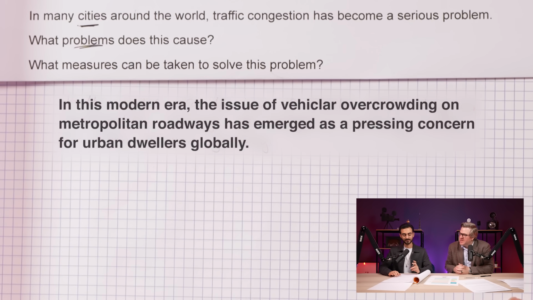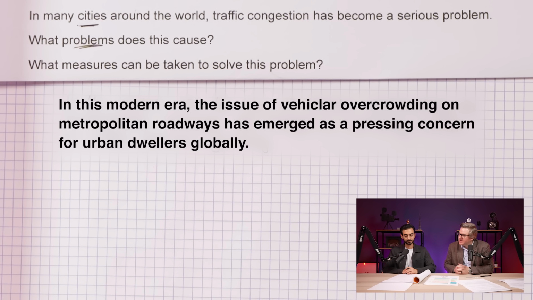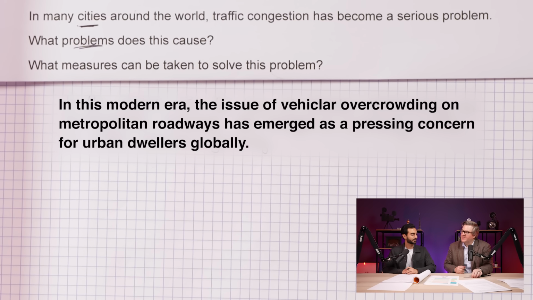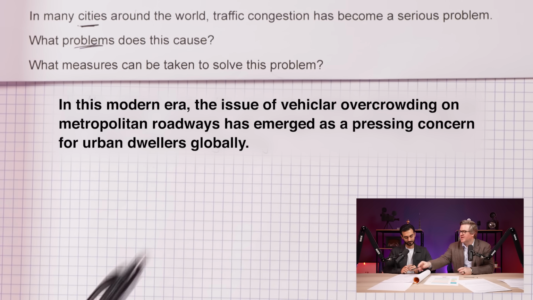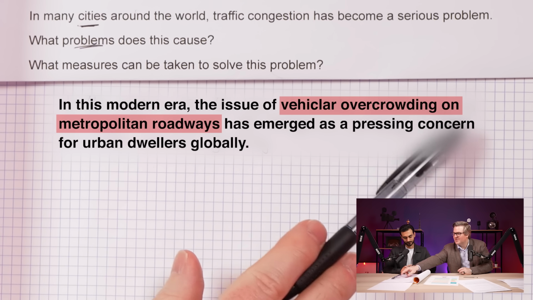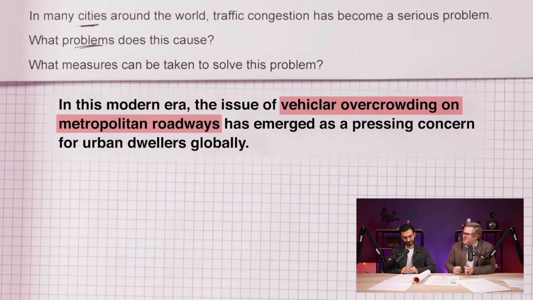Okay, so in this modern era, the issue of vehicular overcrowding on metropolitan roadways has emerged as a pressing concern for urban dwellers globally. Okay, so if we were talking normally about this topic, would you ever say vehicular overcrowding on metropolitan roadways? Would you ever say that? No, not really. So why use it in an essay that way?